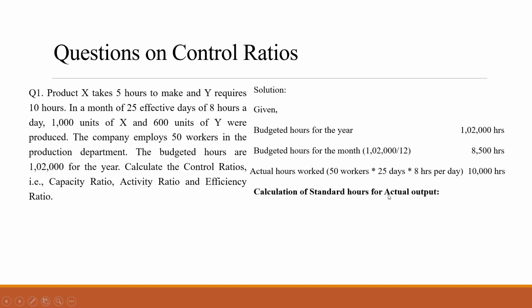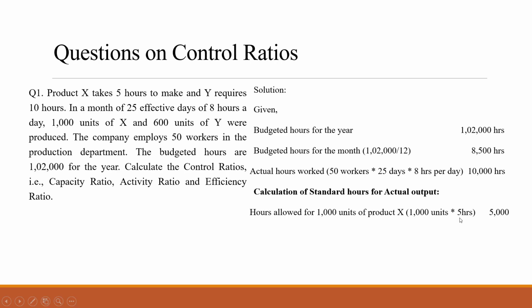Now calculation of standard hours for actual output we have to see, because the standard we have to calculate from this information only. Now hours allowed for 1000 units. 1000 units was given only for X, right? So 1000 units into 5 hours, that is here it is taking product X takes 5 hours, right? So we have to multiply 5 with how many units they can produce? 1000 units they can produce.